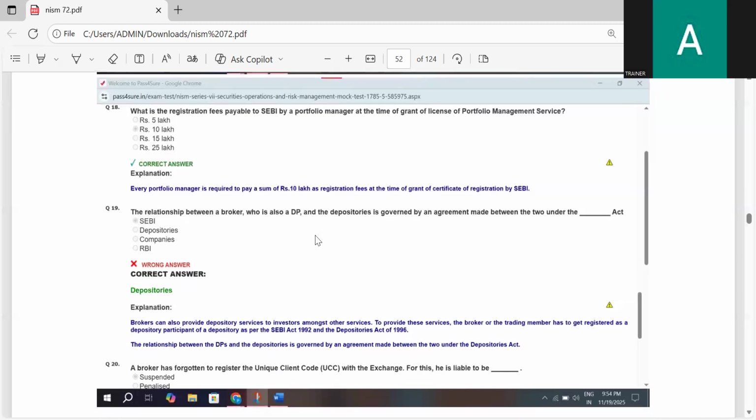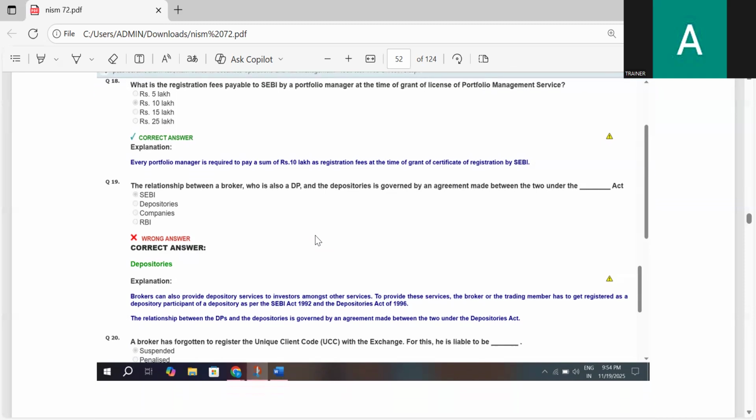The relationship between a broker who is also a DP and the depositor is governed by an agreement made between the two under the Depositories Act.